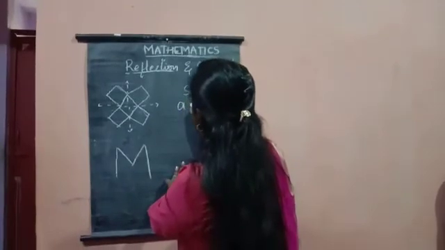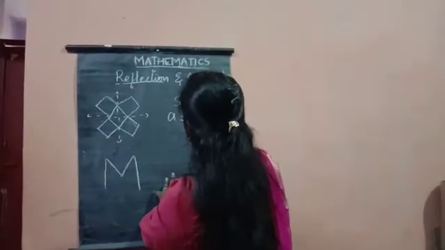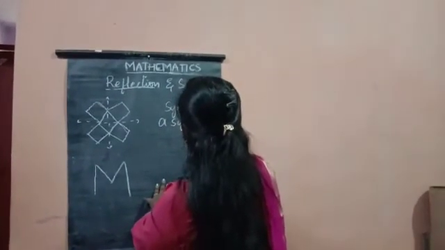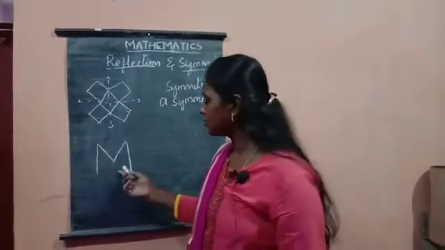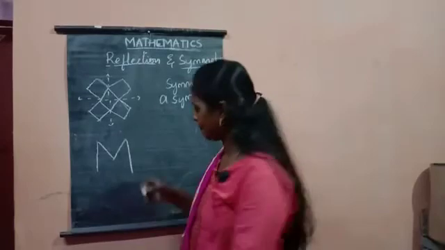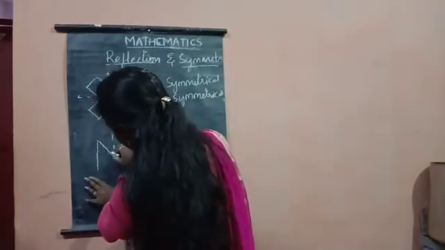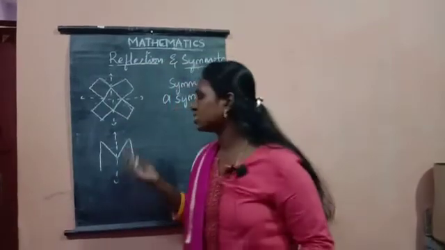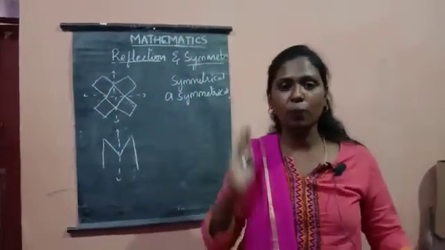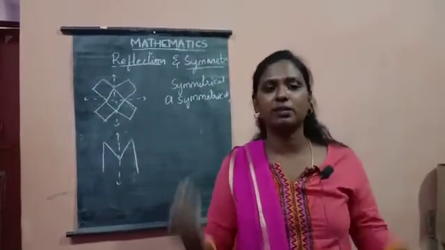Symmetrical and asymmetrical. So here we have one line in the letter M. So I am going to cut it in the middle. So this is how the line of symmetry divides a shape into two equal parts.